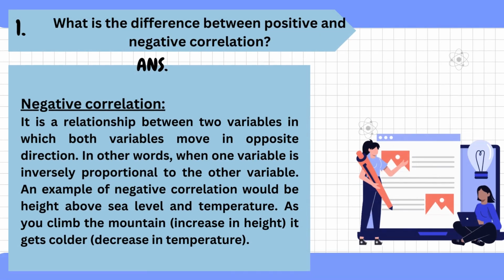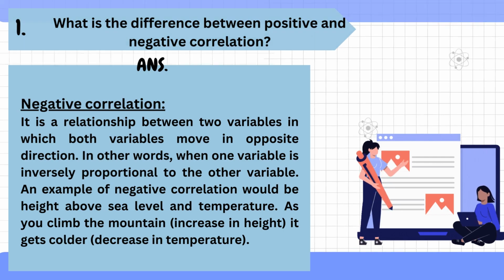2. Negative correlation. It is a relationship between two variables in which both variables move in opposite direction. In other words, when one variable is inversely proportional to the other variable. An example of negative correlation would be height above sea level and temperature. As you climb the mountain, increase in height, it gets colder, decrease in temperature.